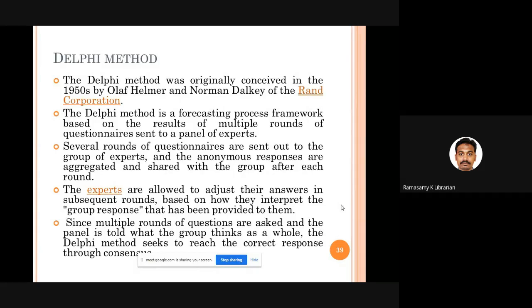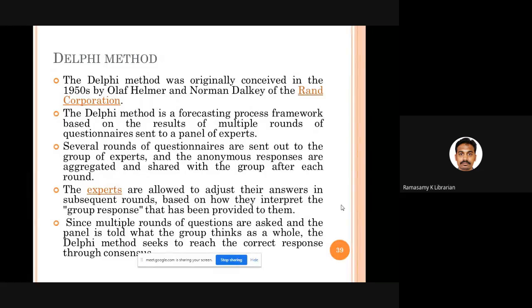For the first question, A has given this answer. X has given this answer. B and C, they have given this particular. I compile the answers for each and every question. After compiling all the answers, then again the answers along with one more empty questionnaire will be sent to all the 15 experts. Second round. The second round, if you are an expert, what will you do? You have a questionnaire and you have the answers of all the experts, you know.